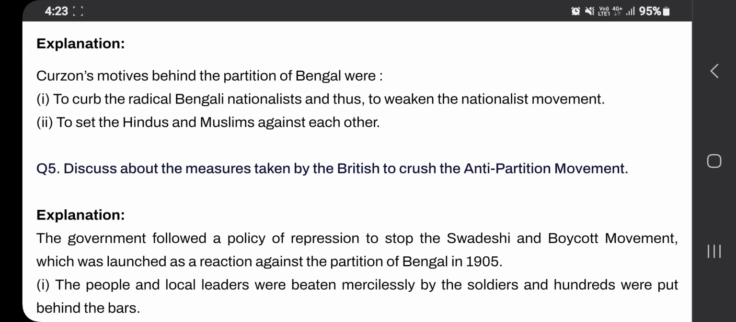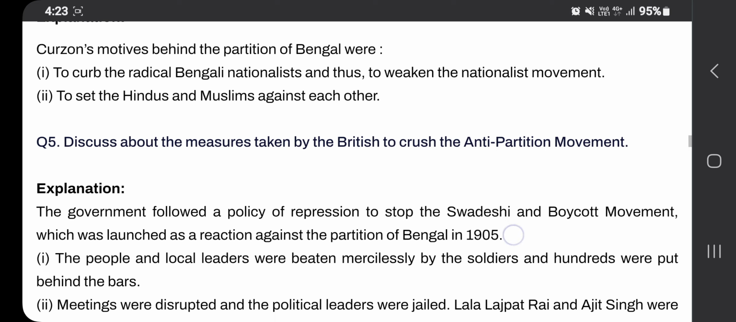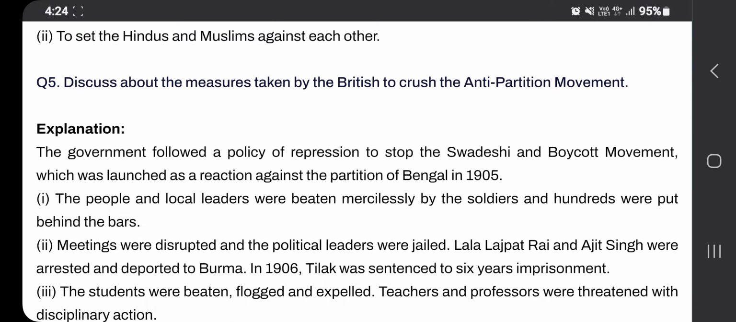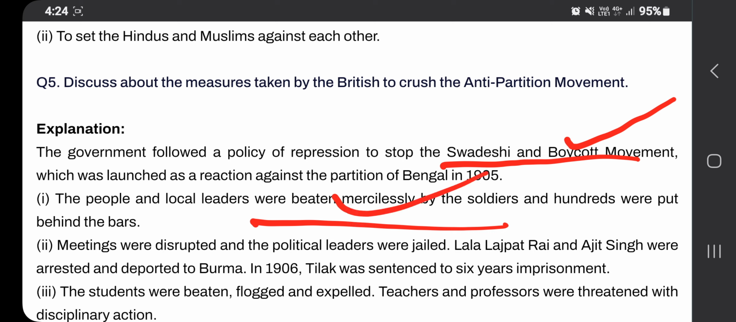Discuss the measures taken by the British to crush the anti-partition movement. This is the next question. See here, in this at least 3 points you have to write down. So according to this, the government followed the policy of repression to stop the Swadeshi and boycott movement. This point you have to remember, which was launched as a reaction against the partition of Bengal in 1905. The people and the local leaders were beaten mercilessly by the soldiers, and hundreds were put behind bars.